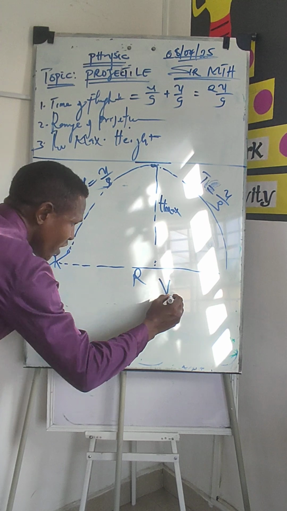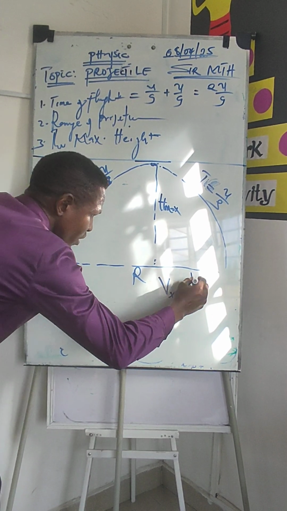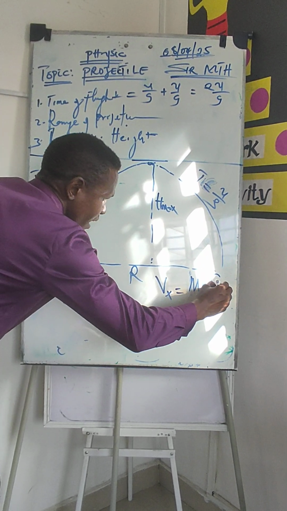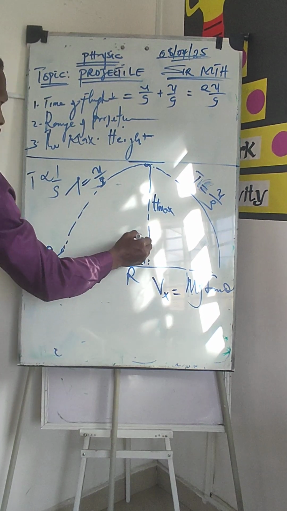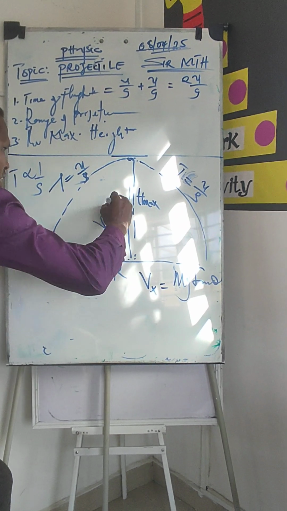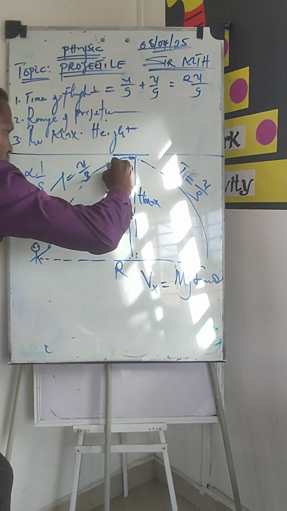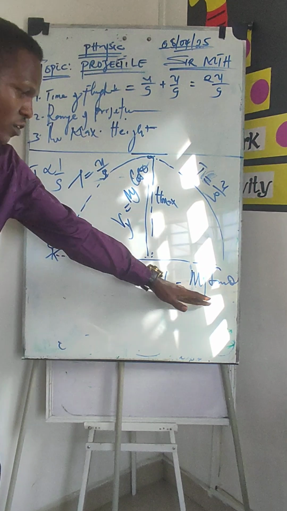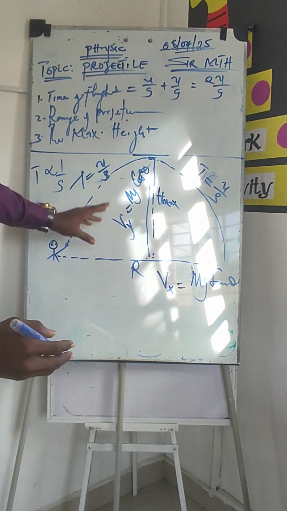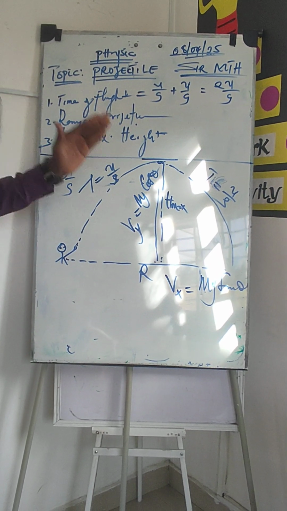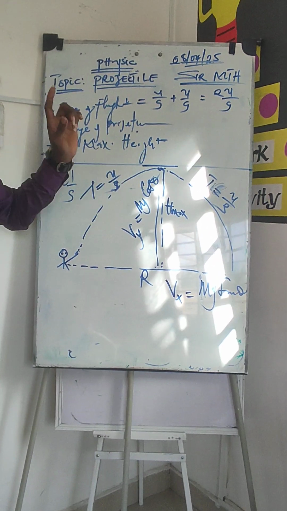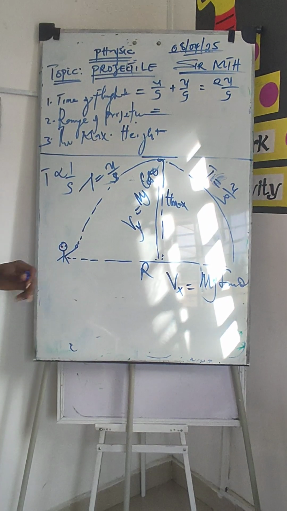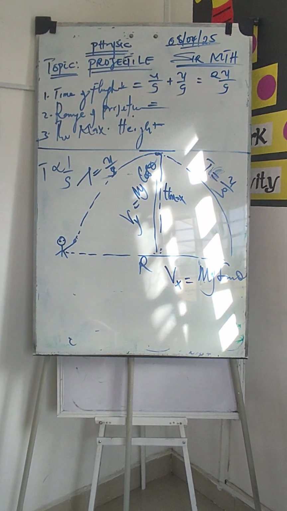But most of the time, we do have a projected angle to the horizontal. The horizontal resolution is Vx equals, let's take it as mg sine theta, while the vertical resolution is Vy equals mg cos theta. This is normally what we understand as vertical and horizontal resolution while we are dealing with the concept of projection or projectile.